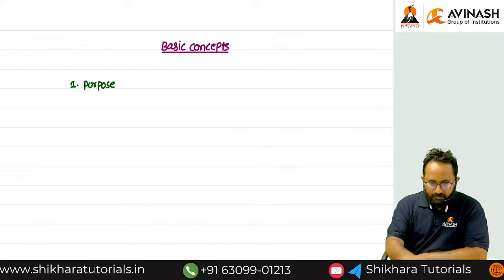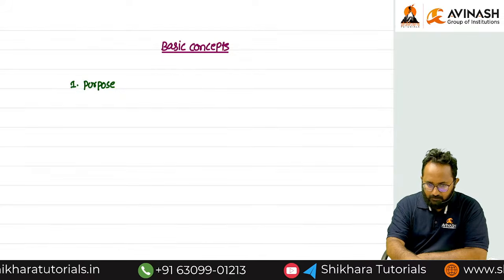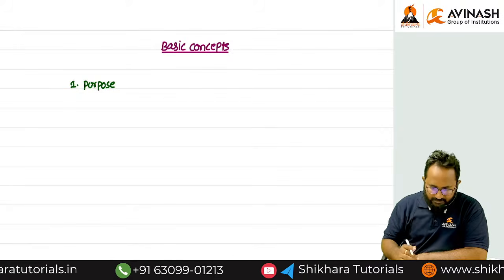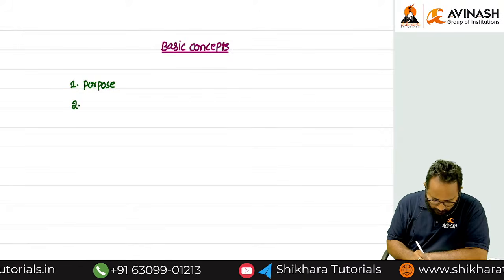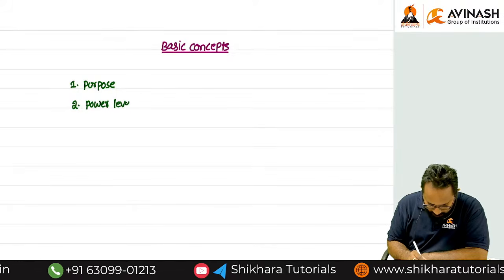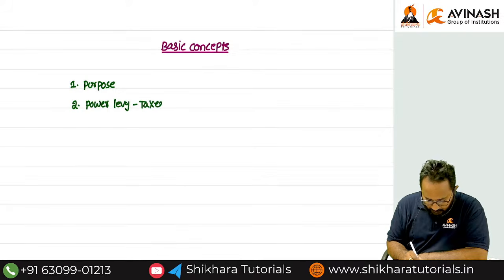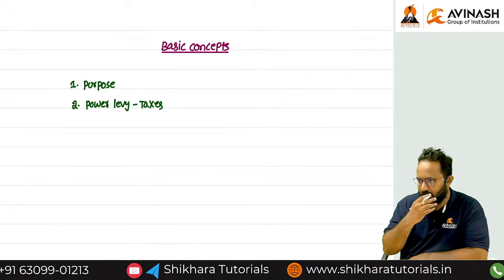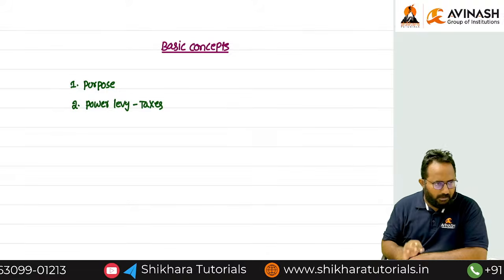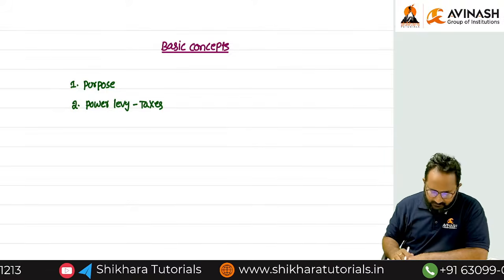Next, we discussed the power to levy taxes. Can you tell me what are the two article numbers we referred to in this pointer? Article number 265 and article number 246.